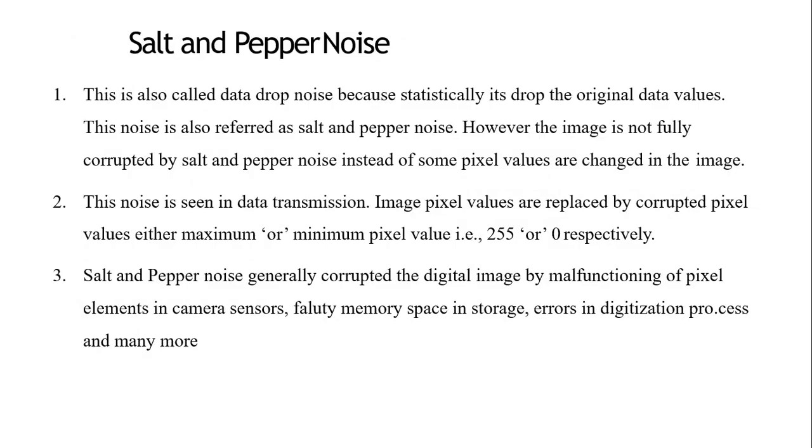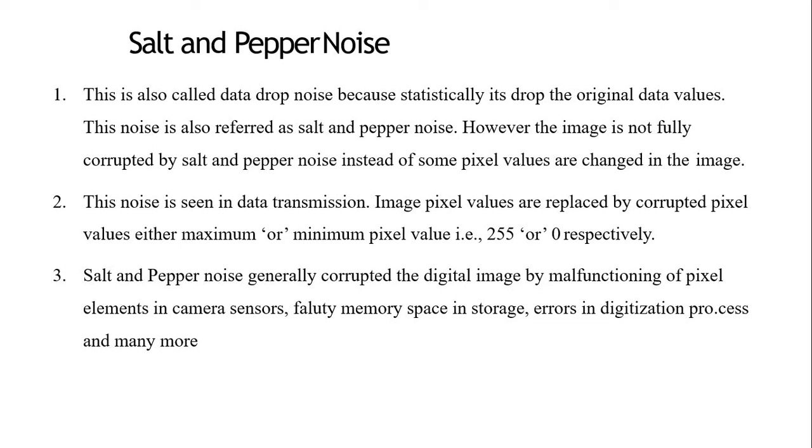Now we discuss the next noise, that is salt and pepper noise. This is also called data drop noise because statistically it drops the original data value. For example, if the pixel value is 212 and it is corrupted by pepper noise, then this value is replaced by 0. That is, the original data value is dropped, and 212 changes to 0.